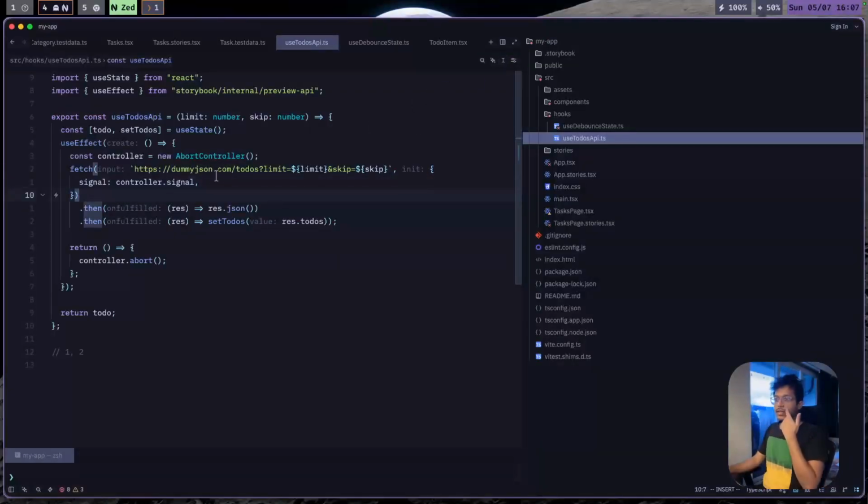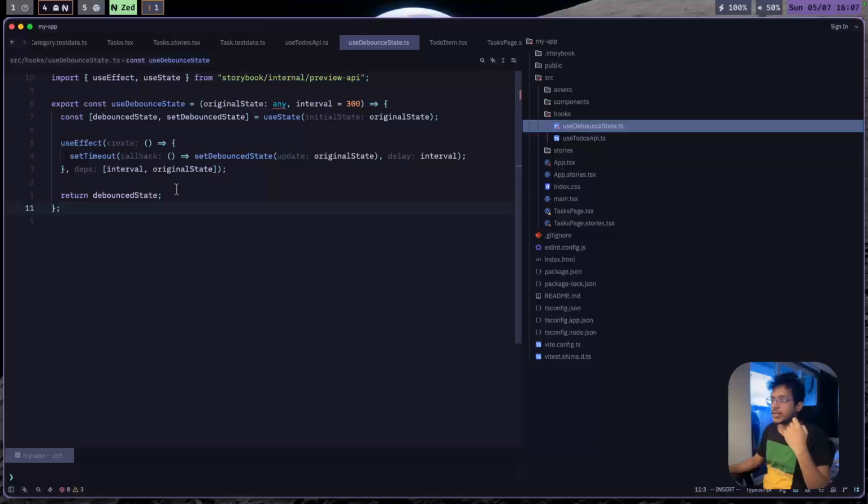Now similarly, like the API call, you might want to create a debounce effect, and in the debounce effect you want the state to be set only once. So for example, the user has typed A and now they are typing AA. You don't want A to be set, you want to wait until a certain number of milliseconds has passed and only then set the last value, which means you want to skip the intermediate value.